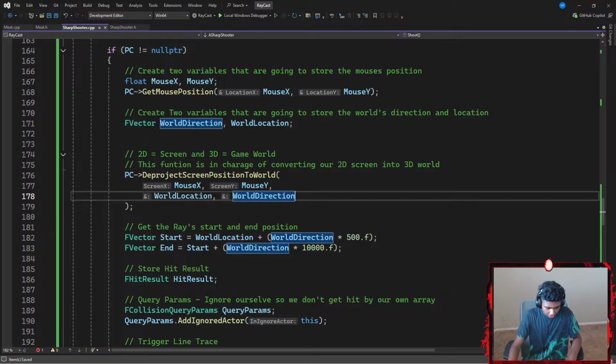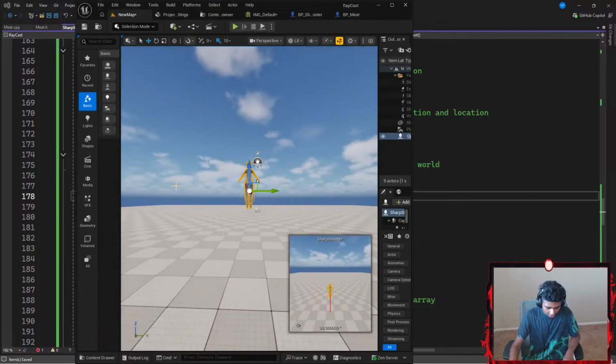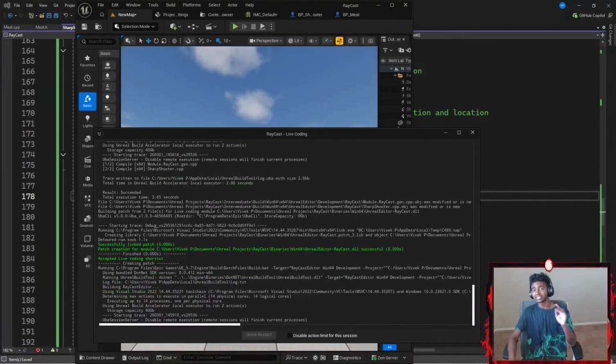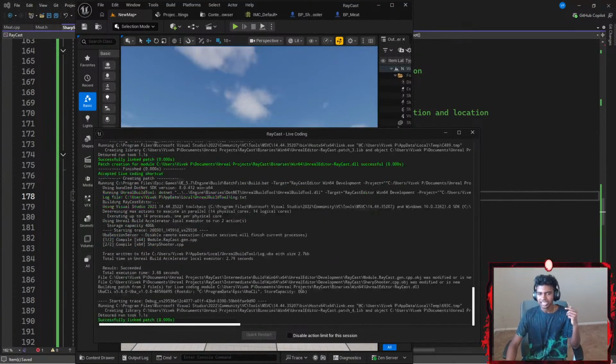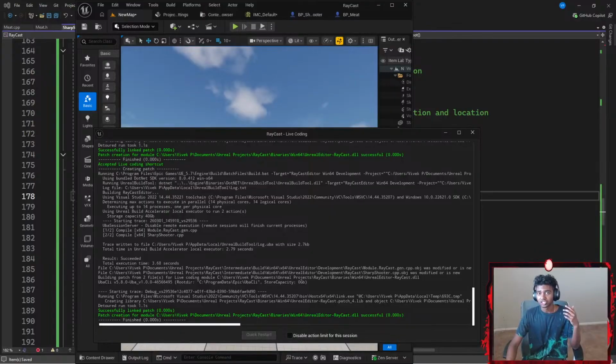Okay, and then let's hit Control S to save the code. Now, if I were to hit Control Alt F11, and guys, I did not know that the order really matters there. I mean, it does. I think that's the very basics when it comes to filling in parameters. Order does matter. I should have checked that out.